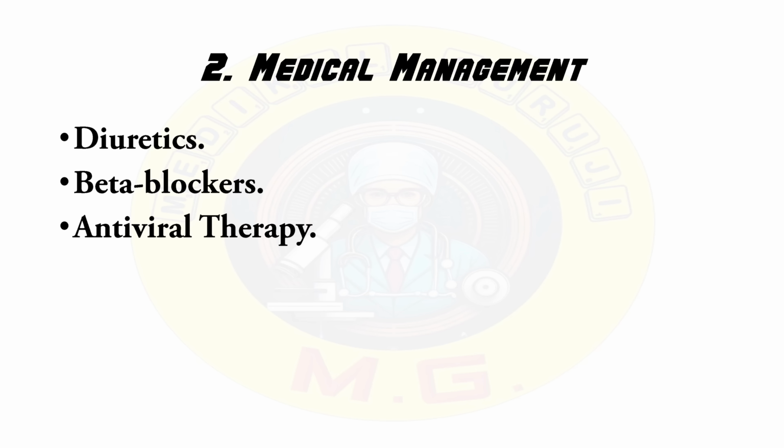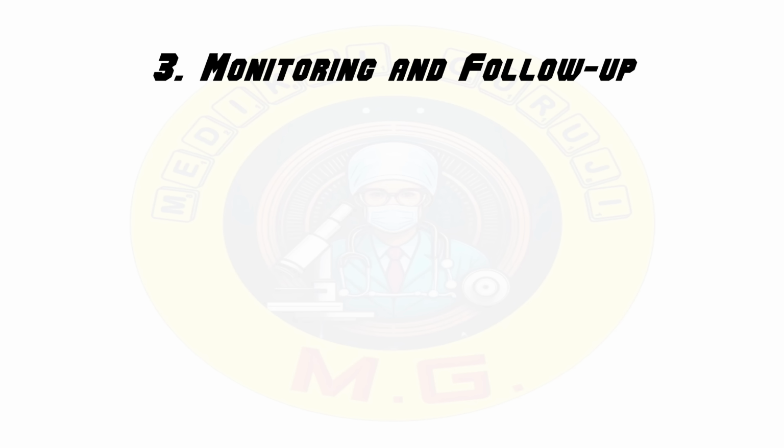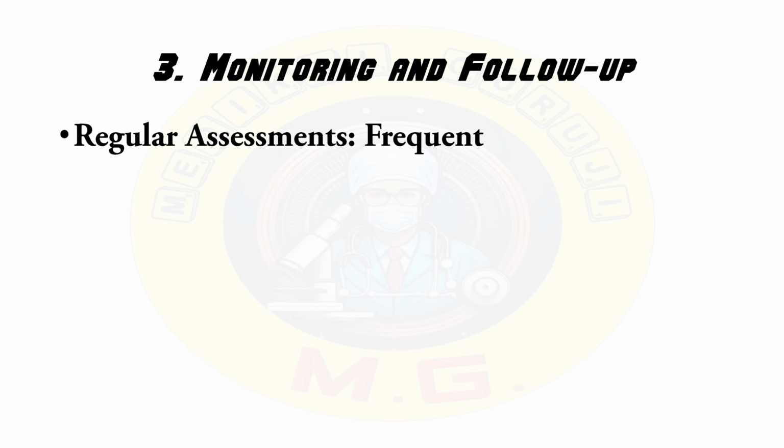Antiviral therapy for patients with viral hepatitis, HBV and HCV, to reduce the inflammation and prevent progression. Lactulose and rifaximin to manage hepatic encephalopathy by reducing the ammonia level in the blood. Antibiotics for infections like spontaneous bacterial peritonitis. Monitoring and follow-up are necessary.